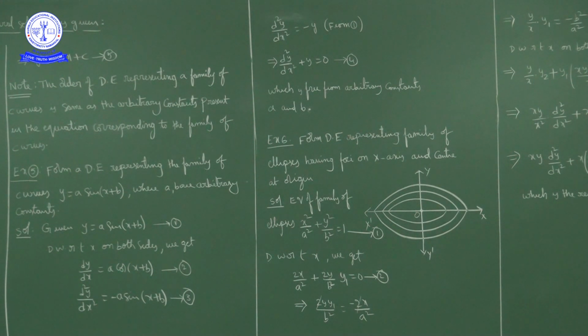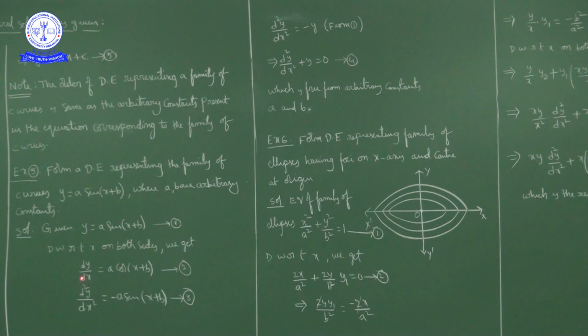Now, form a differential equation of the family of curves y is equal to a sin(x + b), where a and b are arbitrary constants. When a and b are arbitrary constants, we have to eliminate them. To eliminate a and b, first differentiate with respect to x on both sides. So, dy/dx is equal to a cos(x + b).